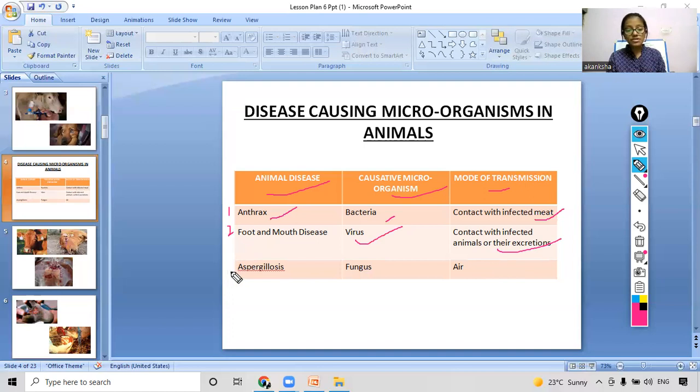Now coming to the third disease. What is the third disease that these animals get infected from? It is aspergillosis. And what is the causative organism for this disease? That is a fungus. And the mode of transmission here is air. So these are different kinds of diseases, with different causative organisms and modes of transfer, showing how these diseases get transferred from one animal to another.